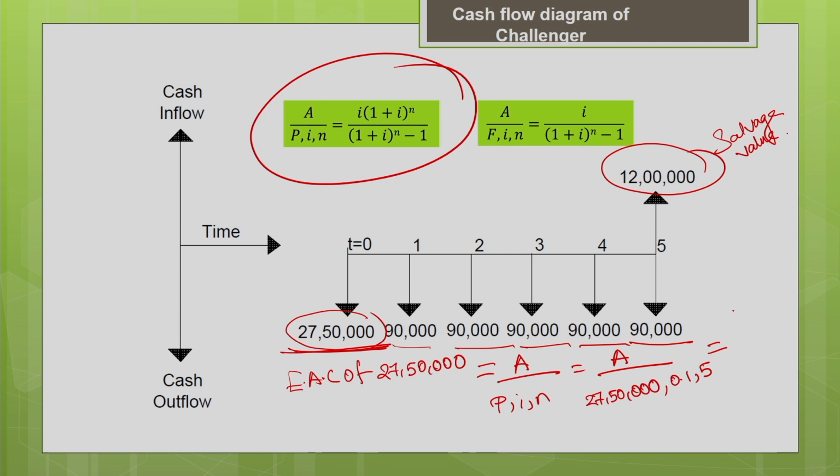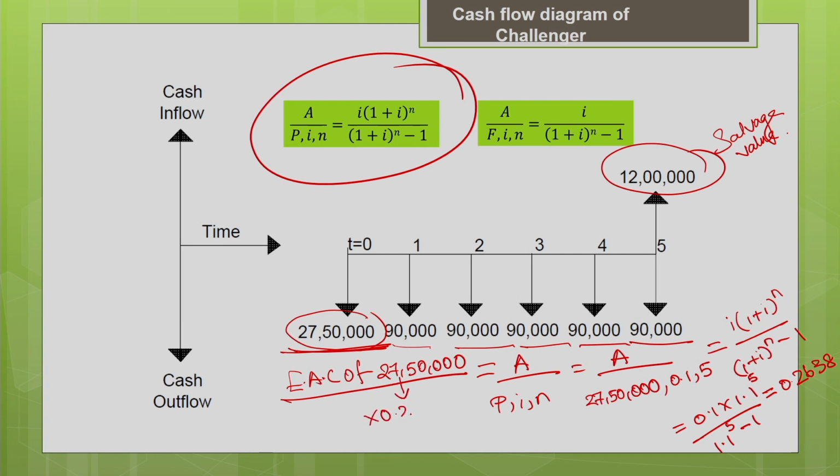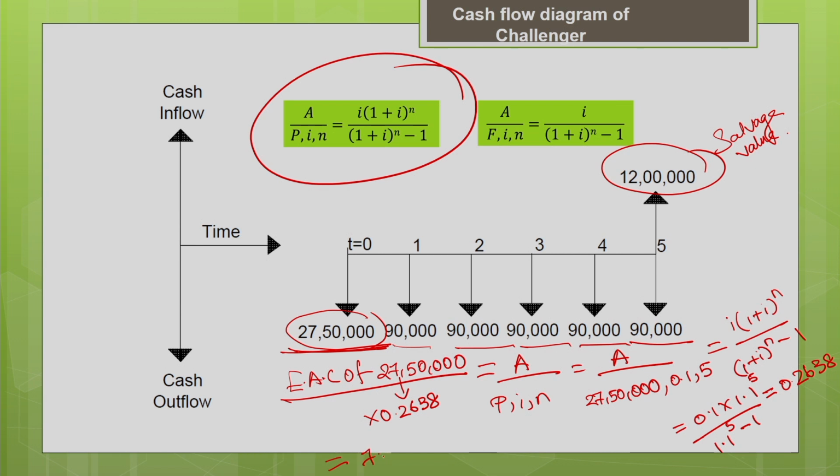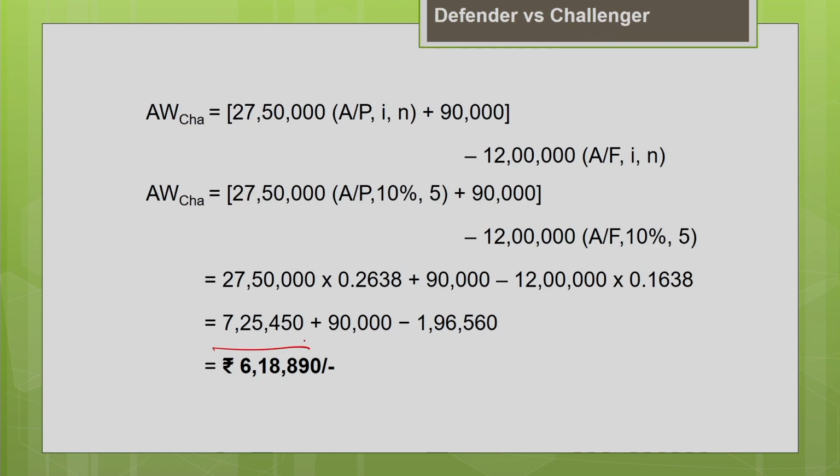We have already estimated it, but let me explain again so that you will understand better. The factor is I into (1 plus I)^n divided by (1 plus I)^n minus 1. So 0.1 into 1.1^5 divided by 1.1^5 minus 1. The value of the factor is 0.2638. To find the equivalent annual cost, I multiply the initial cost by 0.2638. If you multiply both, you will get the equivalent annual cost as 7,25,450.